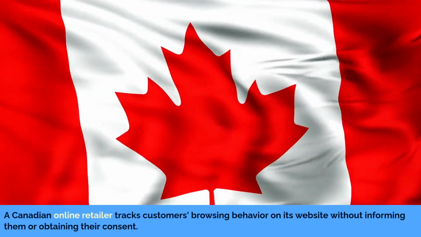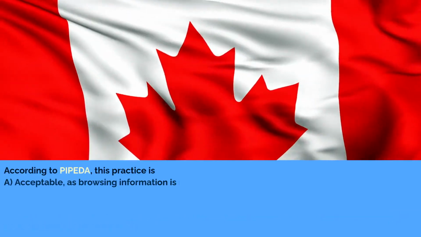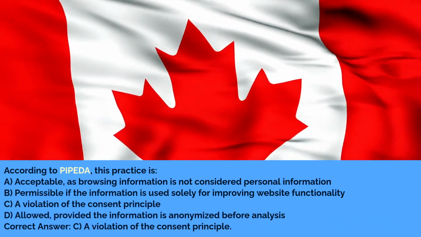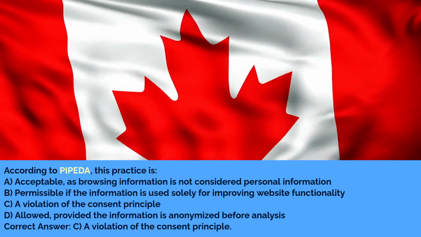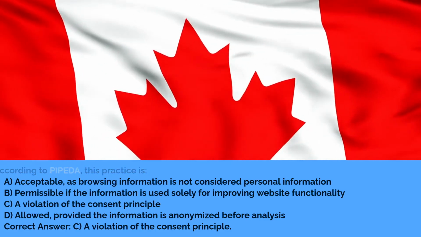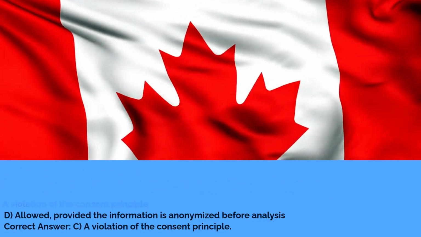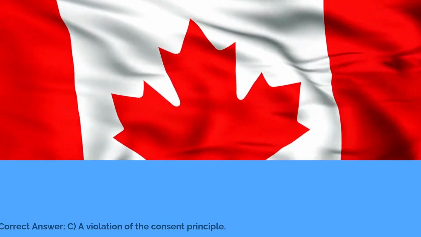A Canadian online retailer tracks customers' browsing behavior on its website without informing them or obtaining their consent. According to PIPEDA, this practice is A. Acceptable, as browsing information is not considered personal information. B. Permissible if the information is used solely for improving website functionality. C. A violation of the consent principle. D. Allowed, provided the information is anonymized before analysis. Correct answer. C. A violation of the consent principle.